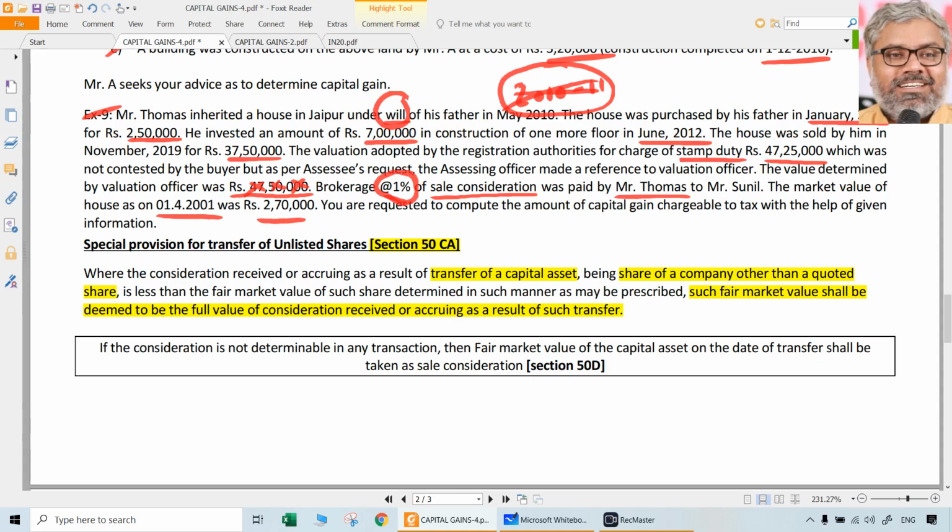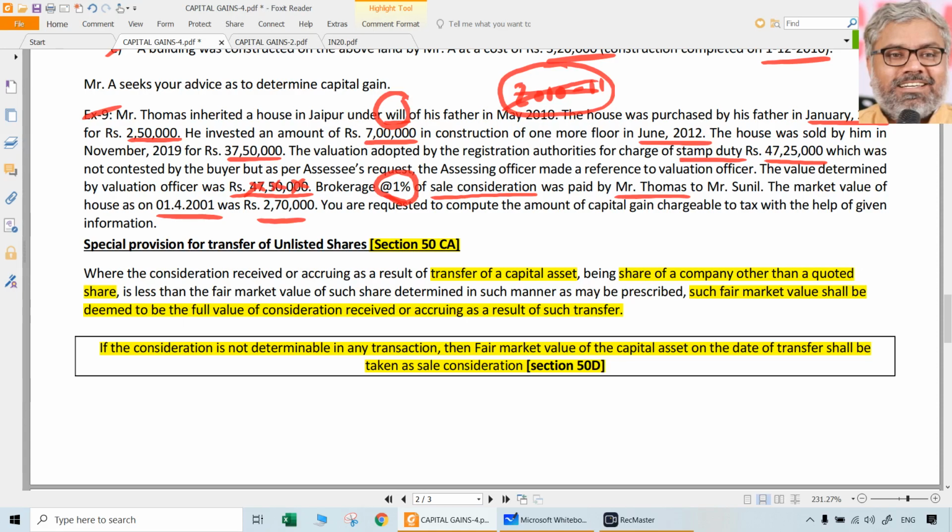That's it. But this dilemma can arrive at any type of other assets also, right? There is always a possibility. Somebody may sell gold ornaments and they say that market value of the gold is 10 grams 40,000. He may say that I just received 5,000 only. He may say that. Anybody can say anything. But will we believe that? No. Like this, any asset people can say actual consideration received is less than fair market value, or consideration is not determinable, I don't know what is the actual consideration. Then the Income Tax Act will simply say, don't worry Baba, take the fair market value of the capital asset on the date of transfer as if it is the sale consideration.